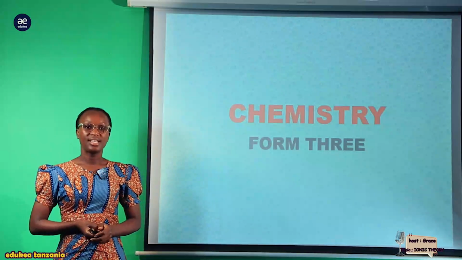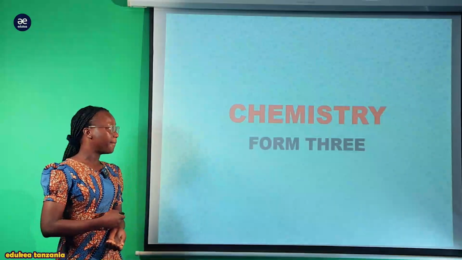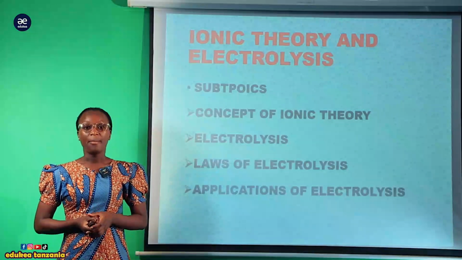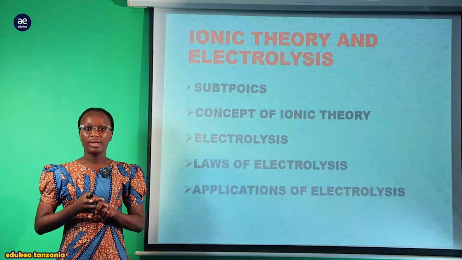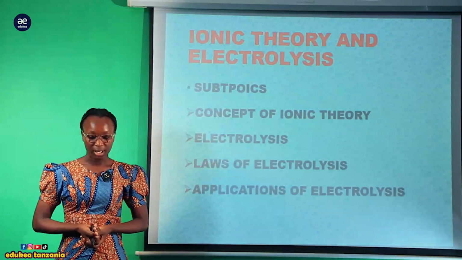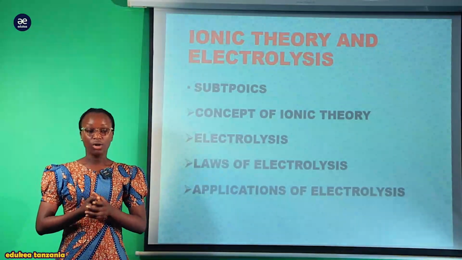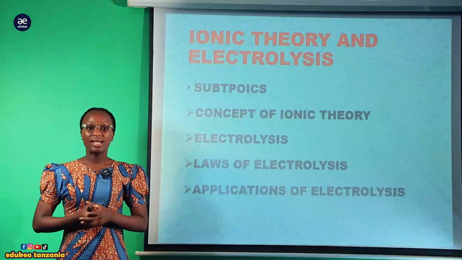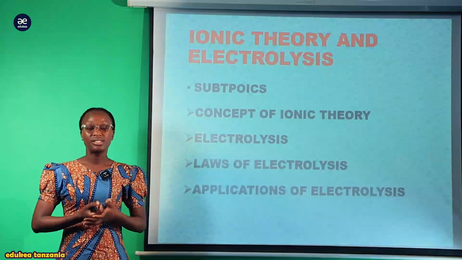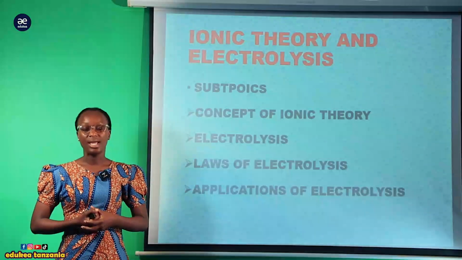Today we are going to start our series of the chemistry subject, and we are going to have our amazing topic, which is ionic theory and electrolysis. Before I proceed, in this topic we are going to cover the subtopics: the concept of ionic theory, electrolysis and laws of electrolysis, and our last subtopic will be all about the application of electrolysis, how it helps us to apply it in our daily life.